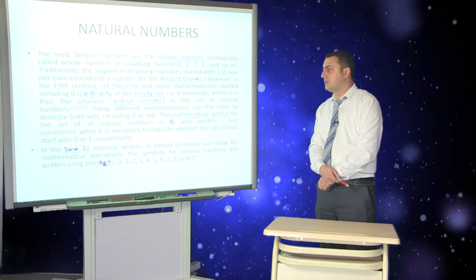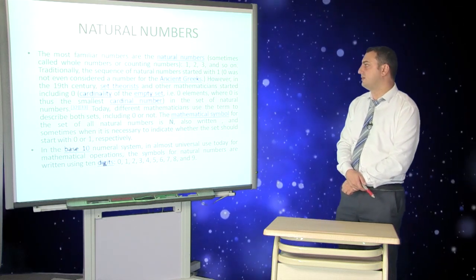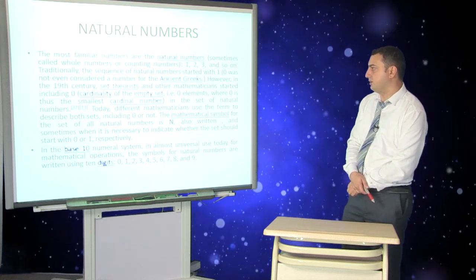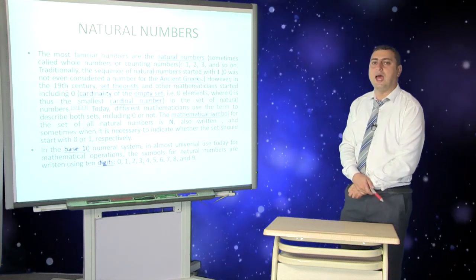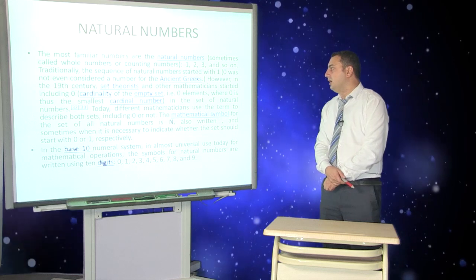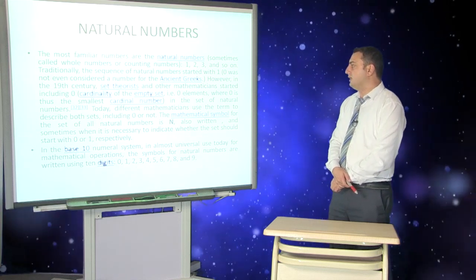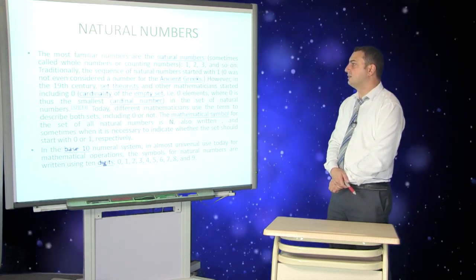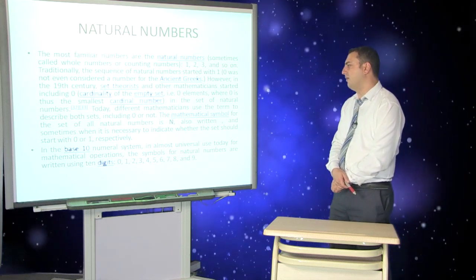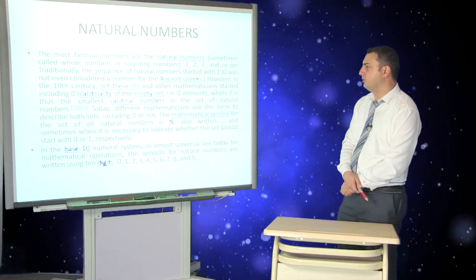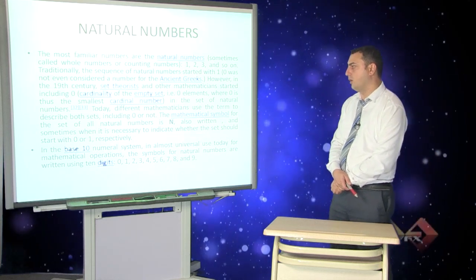However, in the 19th century, set theorists and other mathematicians started including 0, the cardinality of the empty set, which has 0 elements, so 0 is the smallest cardinal number in the set of natural numbers. Today, different mathematicians use the term to describe both sets, including 0 or not.